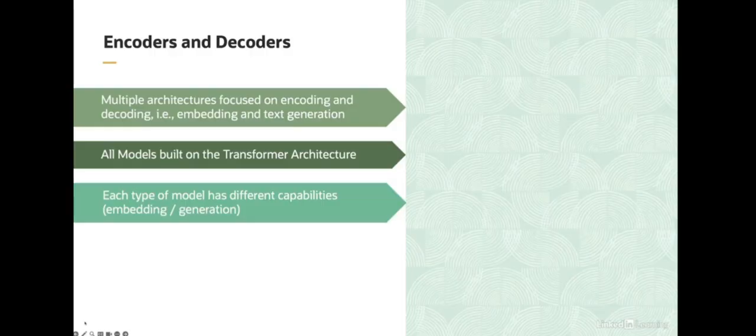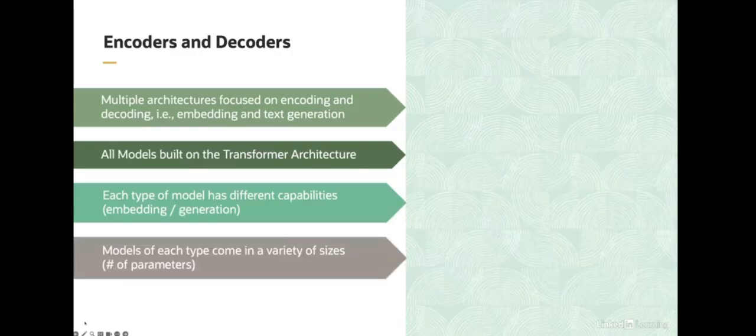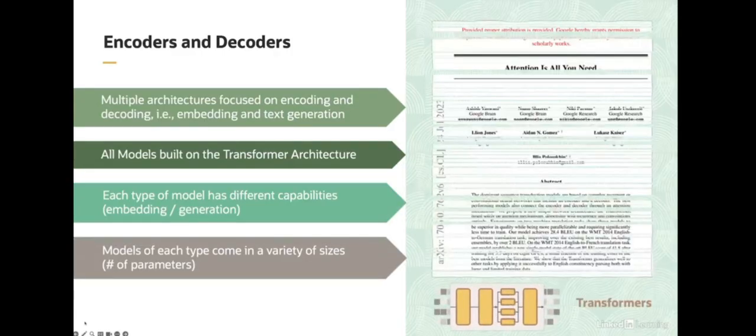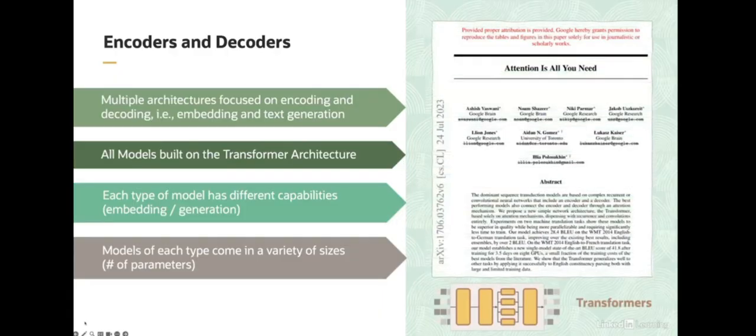The process of text generation is pretty self-explanatory. The input to a text generation model is a sequence of words, and the output is a generated sequence of words. Encoder models are designed to encode text, that is, produce embeddings, and decoder models are designed to decode, or generate text.